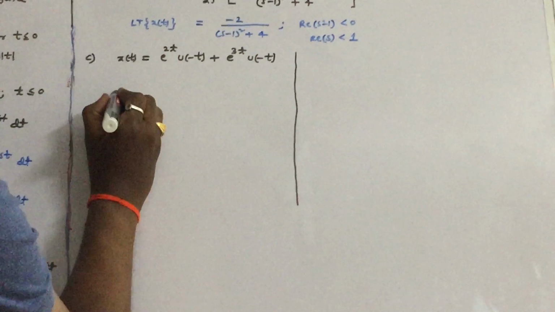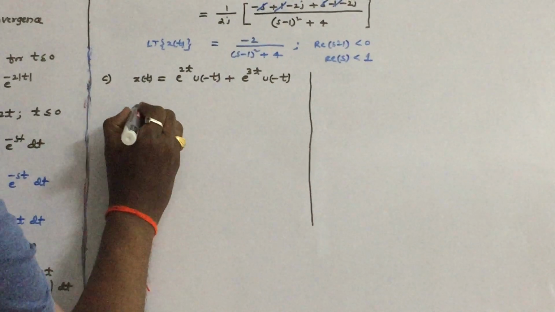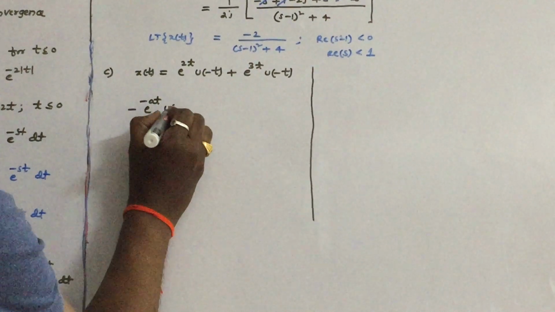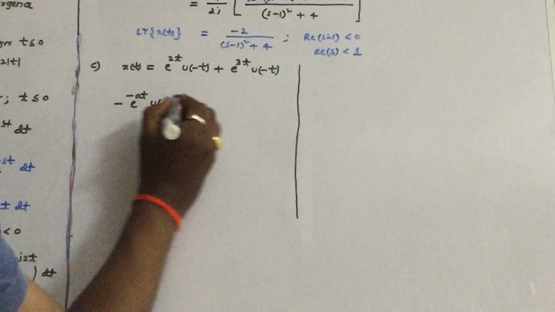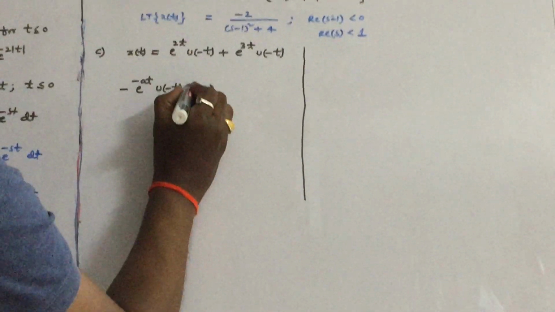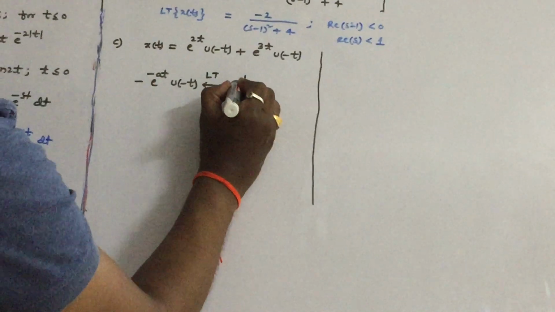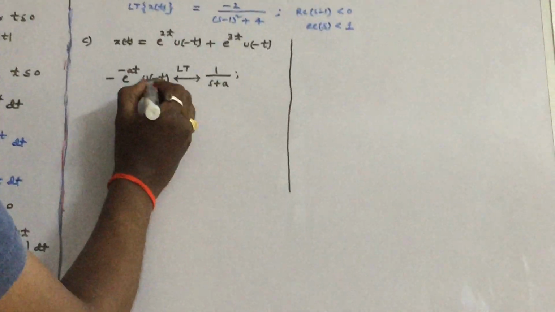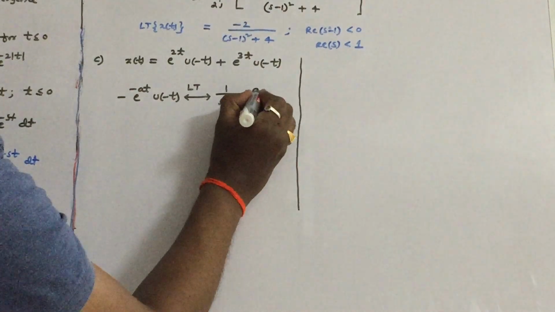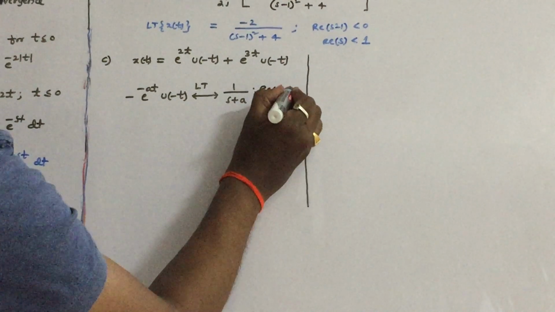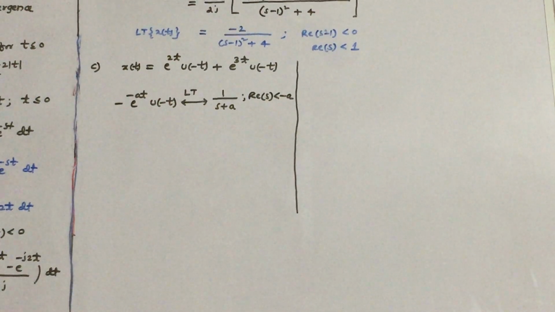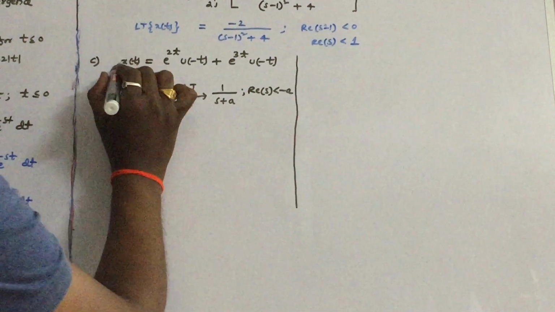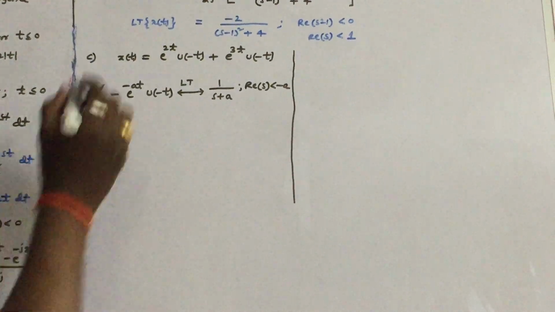For this one we use a very important formula: minus e power minus at into u of minus t. What is the Laplace transform? 1 by (s plus a), because of the time reversal step. So what is the region of convergence? Real of s less than minus a. So that is towards the left side. Use this formula for the above equation for the given function.